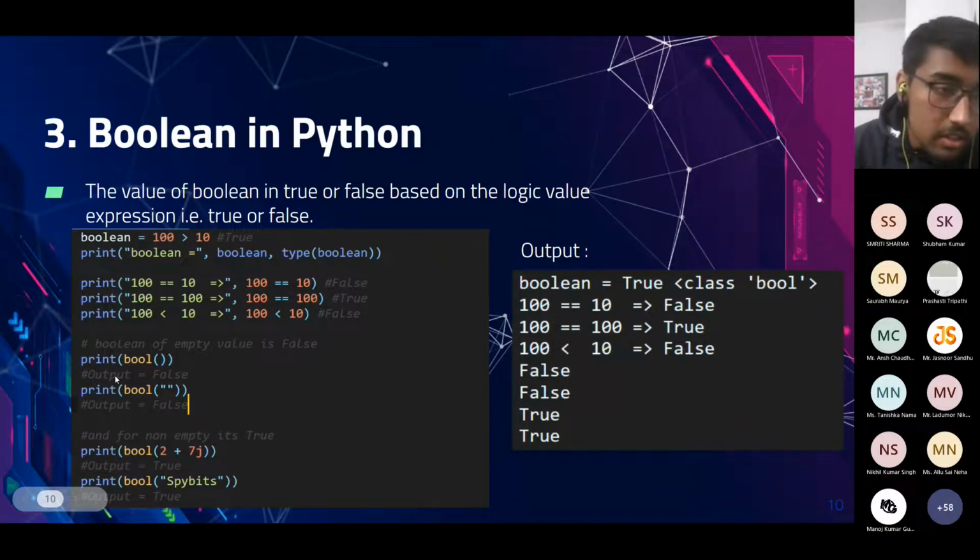Some miscellaneous things: the boolean value of any empty data type or empty string is false, and if we write anything other than leaving it empty, the boolean value of it will be true.